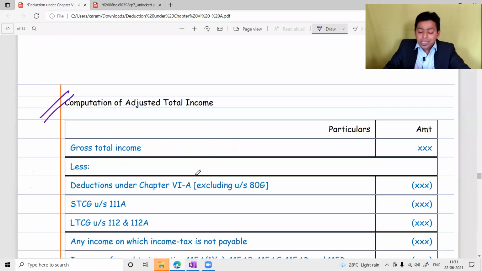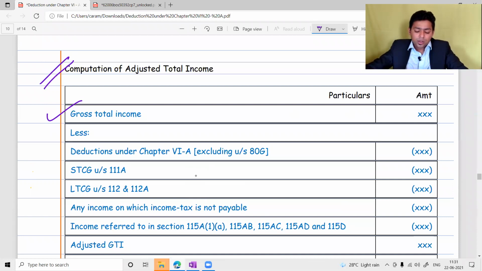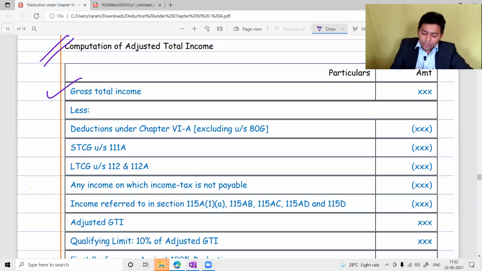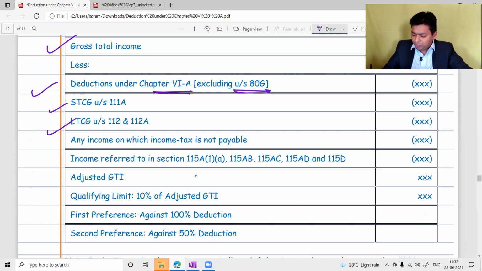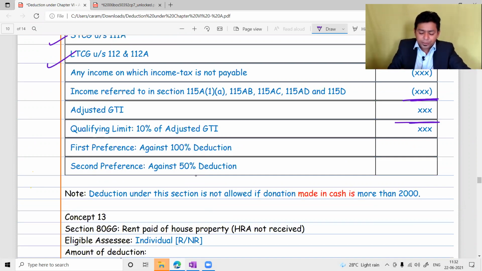This is the CA Final format of adjusted gross total income, but you should remember only this much: gross total income minus deductions under Chapter VI-A excluding 80G, short-term capital gain under section 111A, and long-term capital gain under 112A. This will be your AGTI. 10% of AGTI is your qualifying limit. Out of that eligible amount, the 100% category gets the first preference.